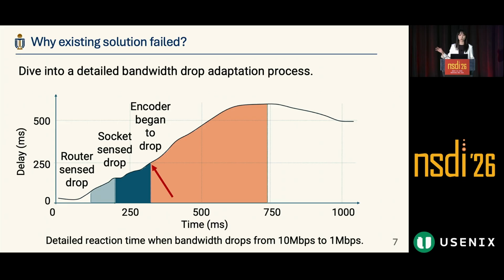Why do the router and socket need this time window? Because the bandwidth always fluctuates. We cannot be oversensitive, otherwise we will underutilize the bandwidth.